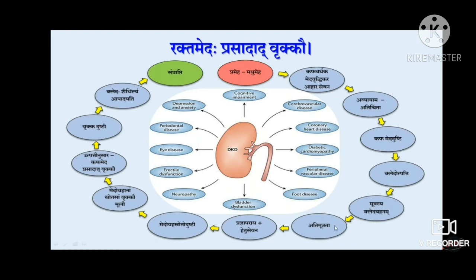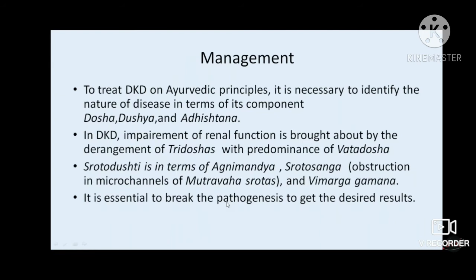And in that stage also, if there is pradnyaparad and hetu sevan, it will lead to Medovah Sotodushti. And Medovahanam Sotasam Vrukka Moolam. So when there is Medovah Sotodushti,